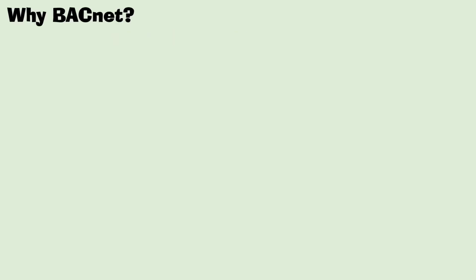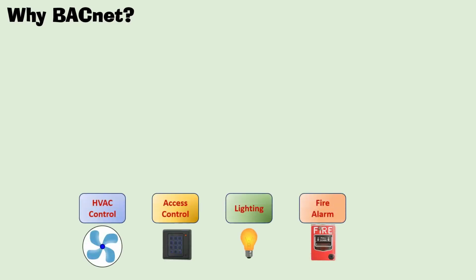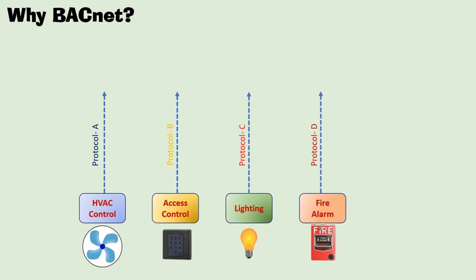Before discussion about BACnet protocol, let's see why BACnet was developed and what are advantages of a common open protocol. Consider a building consisting of different systems. Each system is supplied by a different manufacturer and is supporting a different proprietary protocol. For example, HVAC control here is supporting protocol A, while access control is supporting protocol B. And similarly, lighting and fire alarm systems are supporting other different protocols.